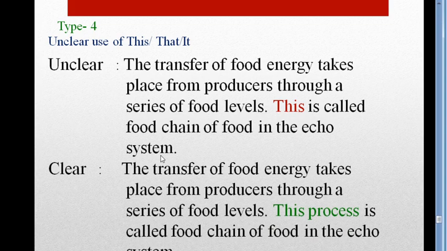So we have to use a noun phrase, as I have said earlier, or we can say after these pronouns we can use a noun. Okay, this plus noun. This, that, it plus noun. This is called noun phrase. So we can use a noun phrase or this plus noun. So the right answer is: the transfer of food energy takes place from producers through a series of food levels. This process is called food chain of food in the ecosystem. So this is the right answer.